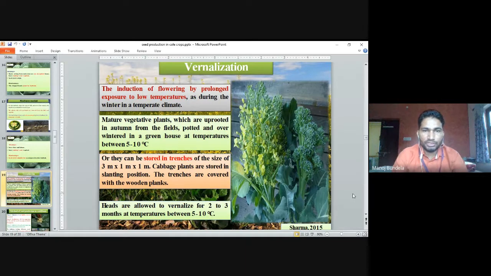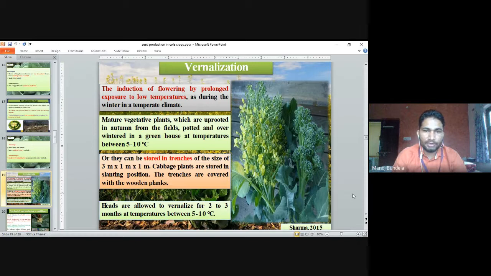The mature vegetative plants, which are uprooted in autumn from the field, are potted and overwintered in a greenhouse at a temperature of between 5 to 10 degrees centigrade. Or they can be stored in trenches of the size 3 meter by 1 meter by 1 meter. We have to prepare such trenches and store them in that.